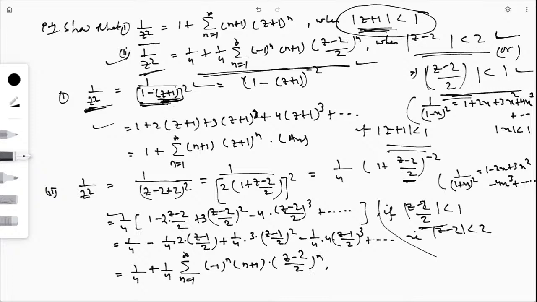And the region of convergence is modulus of z minus 2 divided by 2 less than 1, or you can say modulus of z minus 2 is less than 2.